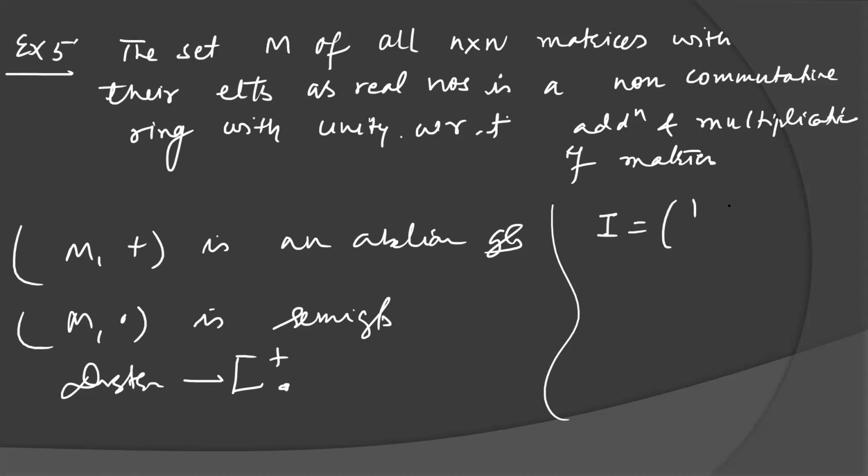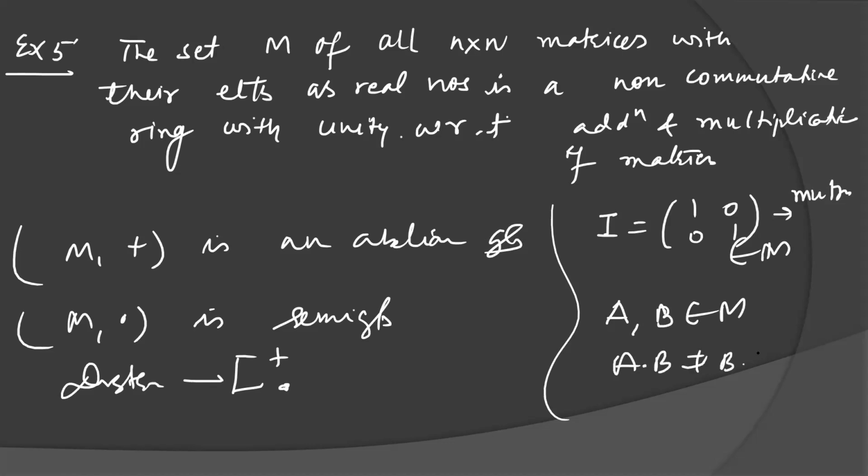The identity element will be like this: 1 0 0 1. In case of multiplication, this will also belong to M. But if you take any two arbitrary matrices in M, then their product need not be commutative. It means the matrix ring will not be commutative because commutativity will not hold with respect to multiplication.